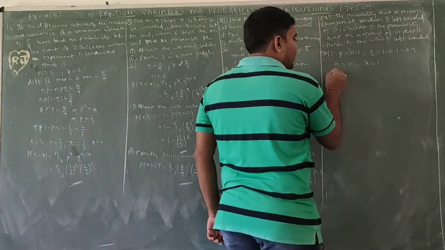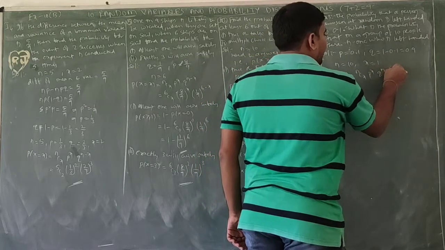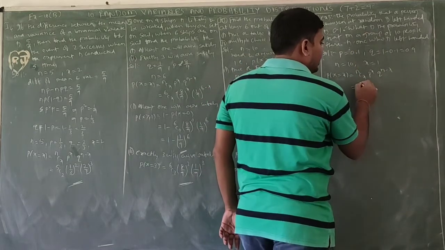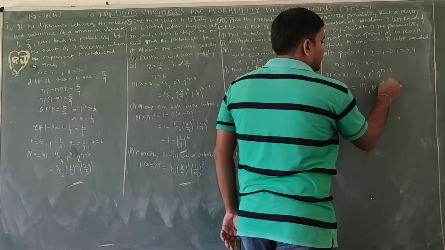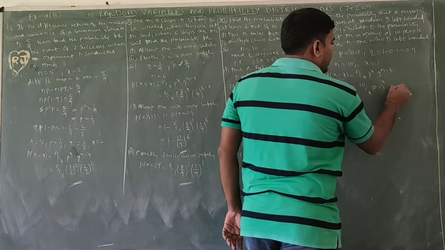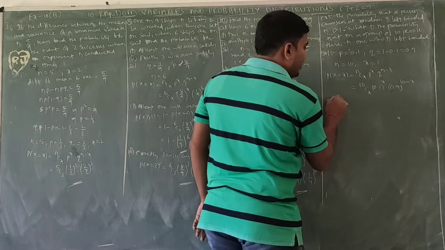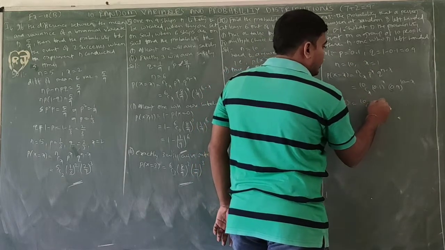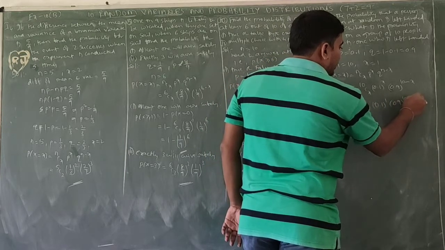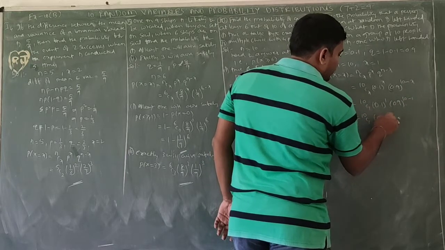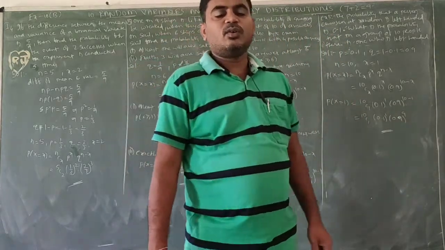So now P of x formula: n C x p power x q power n minus x. So equal to 10 C x, p 0.1 whole power x, q 0.9 whole power 10 minus x. So we need x equal to 1 left-hander: 10 C 1, 0.1 whole power 1, 0.9 whole power 10 minus 1, that is 10 C 1, 0.1 whole power 1, 0.9 whole power 9. So this is the required solution. Next question.